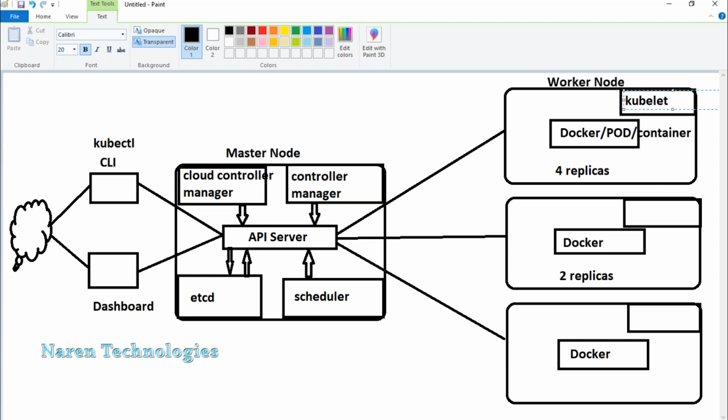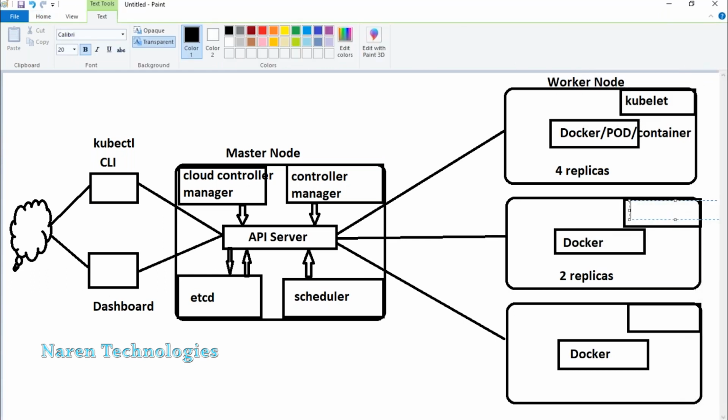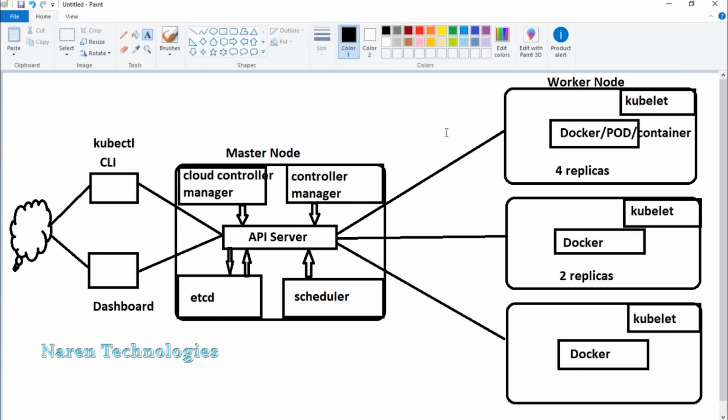And this is something called kubelet. So what will the kubelet component do? It will perform efficient monitoring, and it makes sure all the replicas are running fine. And if any replica is down for some reason, it will immediately pass on that instruction to the controller manager, and the controller manager will again intimate the information back to the API server, and the API server will pass on instructions back to the node to bring up another replica. That is how the communication happens.